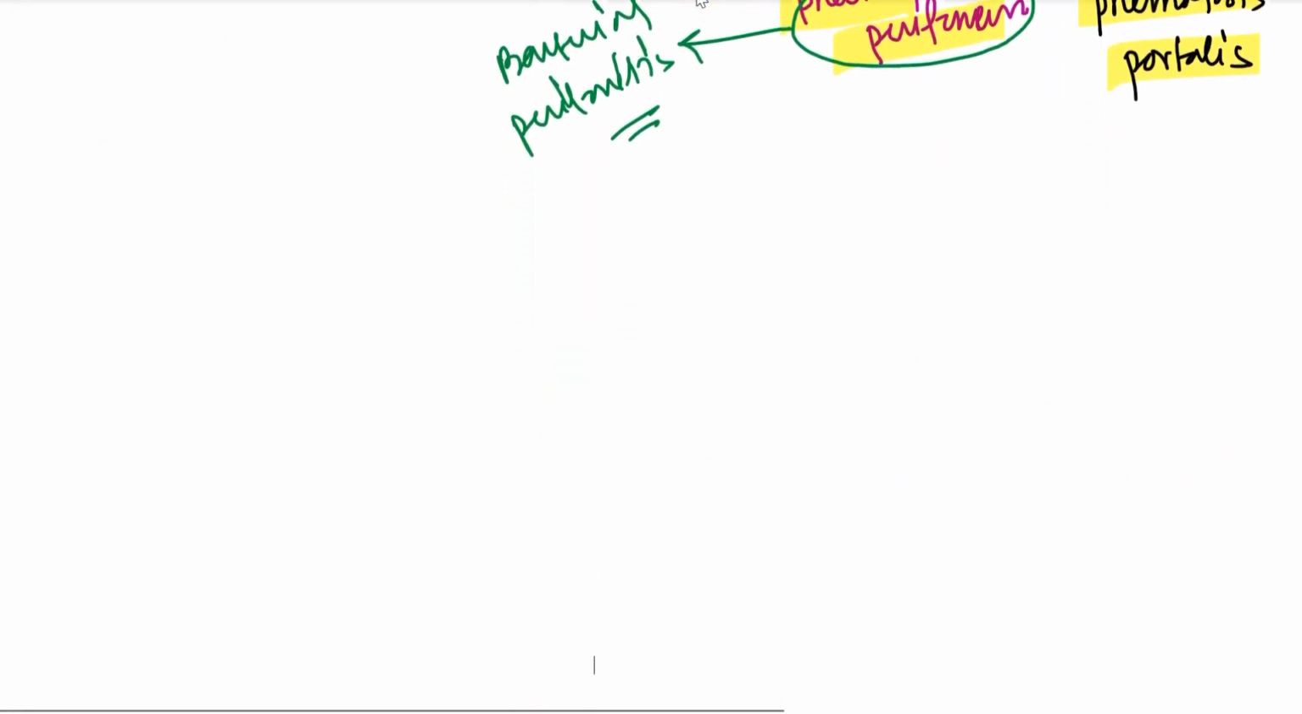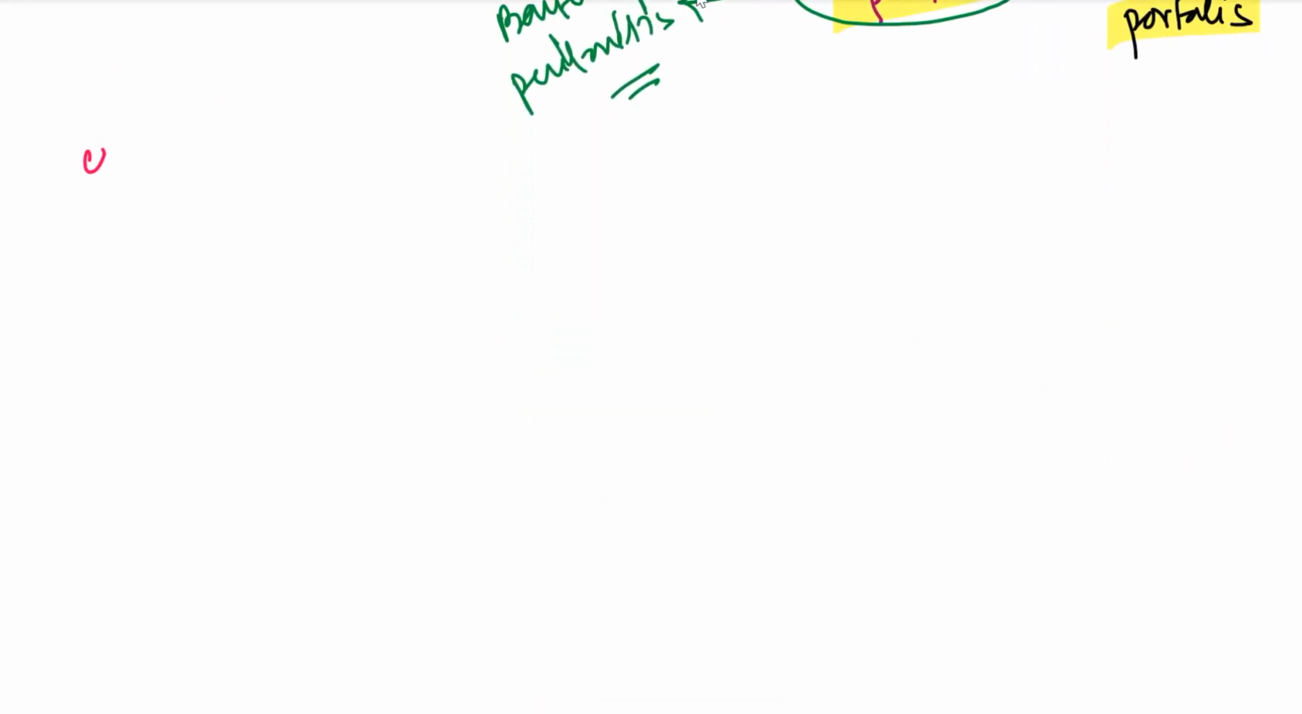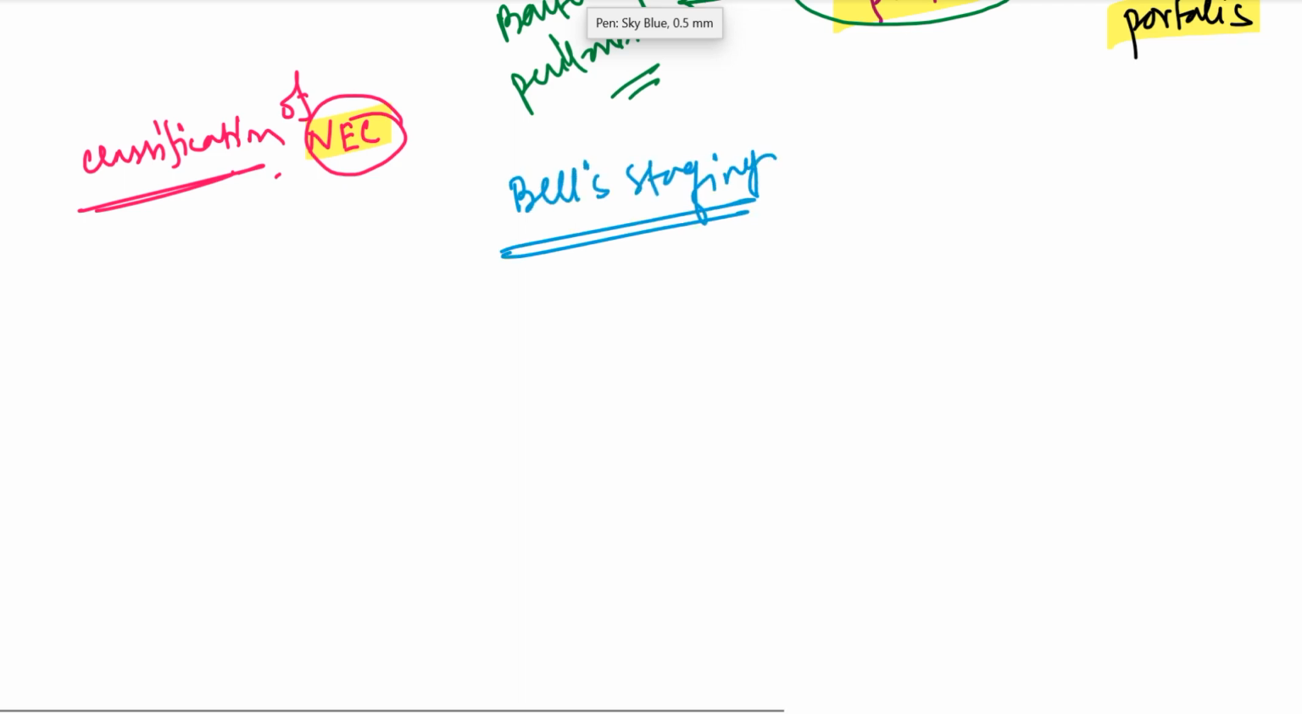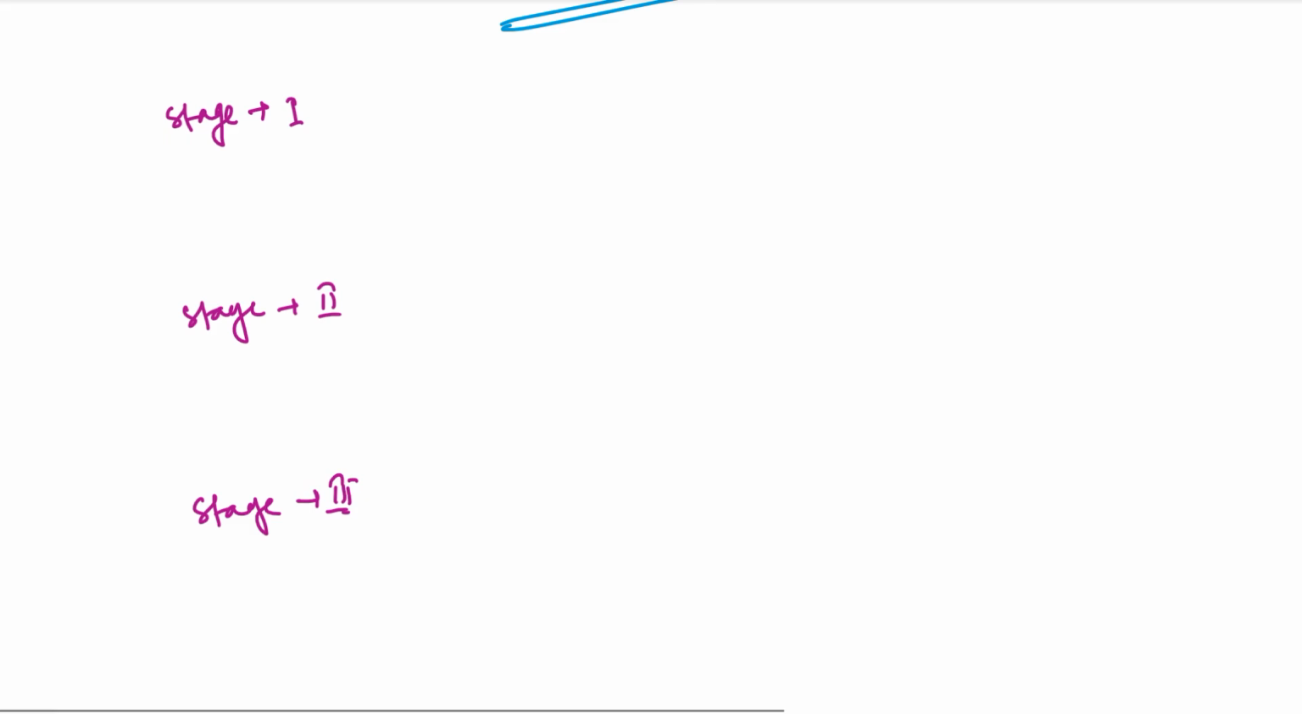Okay, let's proceed further. Now let's classify necrotizing enterocolitis. There is a classification called Bell staging. Now we'll learn this Bell staging. According to Bell staging, there are 3 stages: stage 1, stage 2, and stage 3.